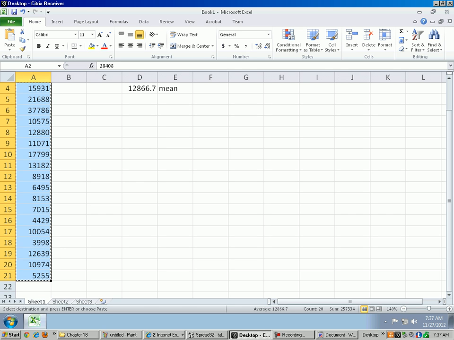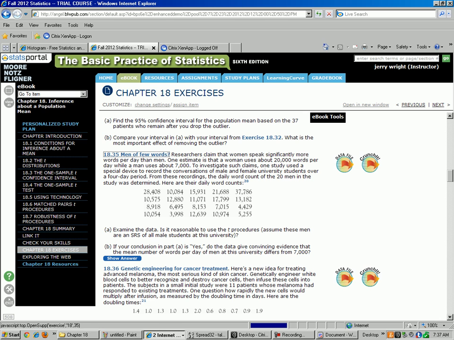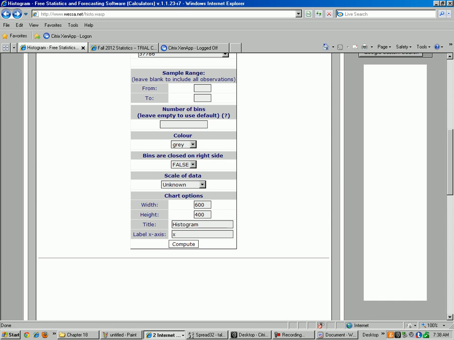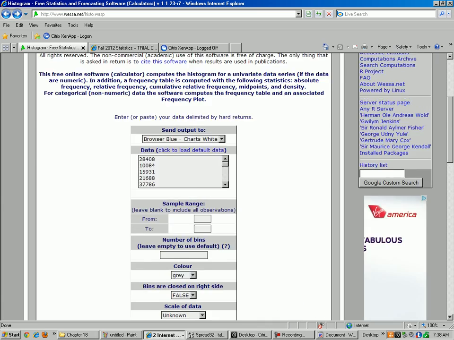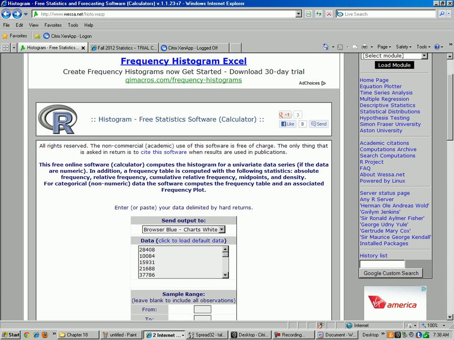Let's copy and paste. Let's go to our website here. There's this website here, wesa.net/histo.wasp. It makes histograms for you, so we'll just copy and paste.